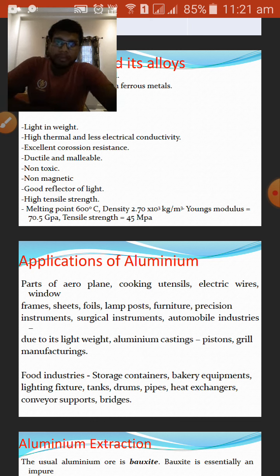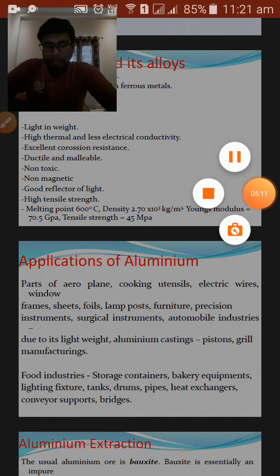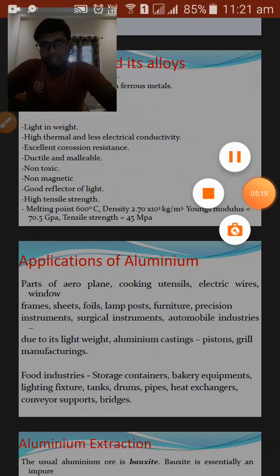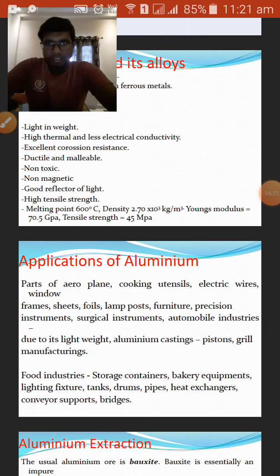In olden days, the mirrors which we are using now used to be silvered at the back end of the glass with silver. I mean, the mirrors which we are using are actually plain glass. The back end of the mirror is actually a thin layer of silver, which used to be coated. That used to be silver in olden days.